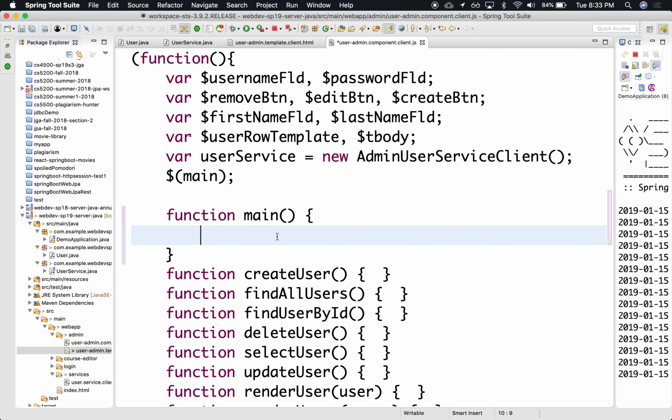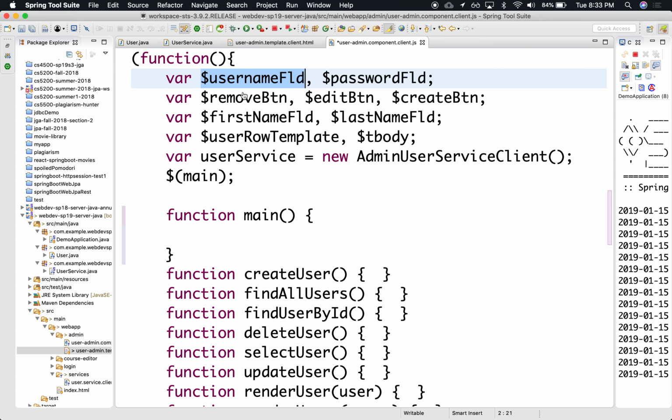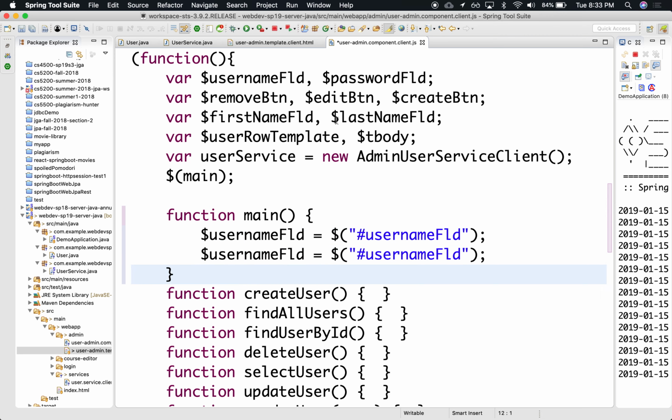So in here, we can grab the username because we know the DOM has already loaded. So let's grab that. We can say $, I think it's an ID, right? So it's a hash for the ID, and then username field without the $ sign. So we have that. What else did we add?